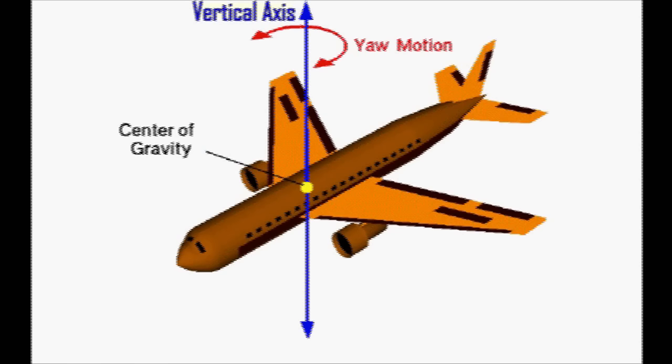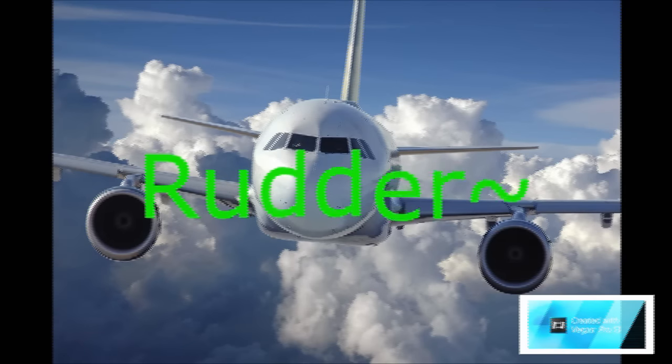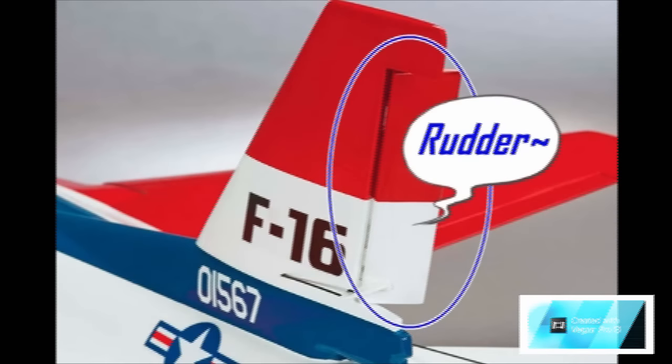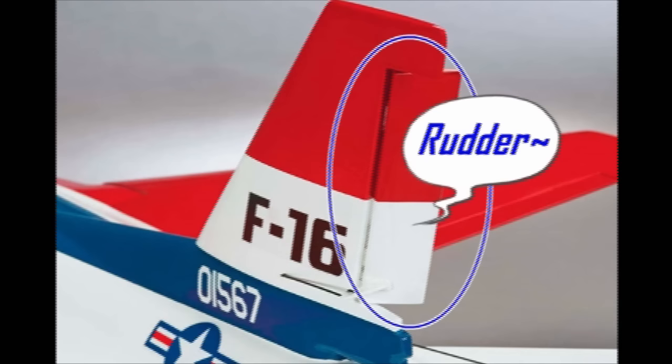As you guys can see in the picture, the blue arrow is known as the vertical axis and it's perpendicular to the center of gravity. And the other arrow, the red arrow, is the yaw motion, which controls the directional movement of the aircraft. Here is the picture of the rudder, which is one of the primary control surfaces that control the yaw motion. It can move to the right and the left to control the direction of the aircraft.